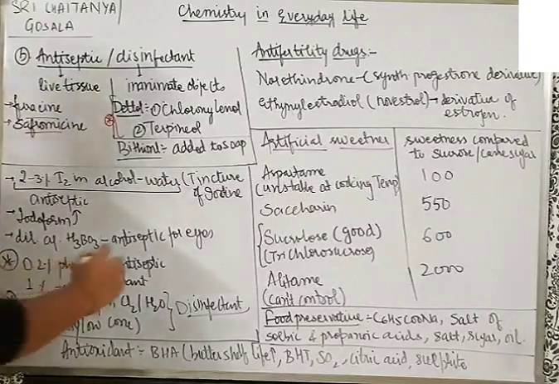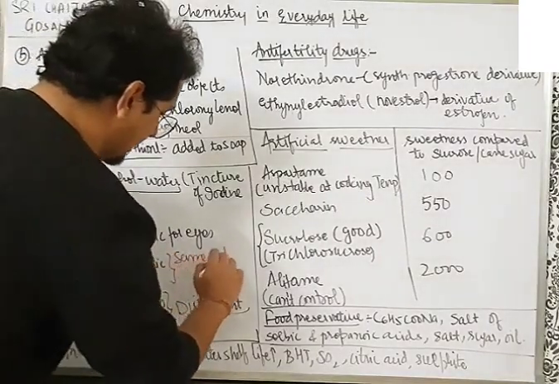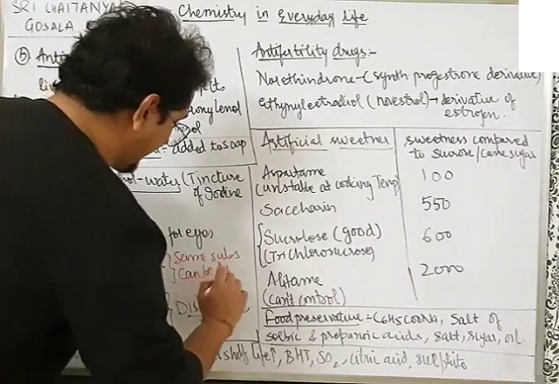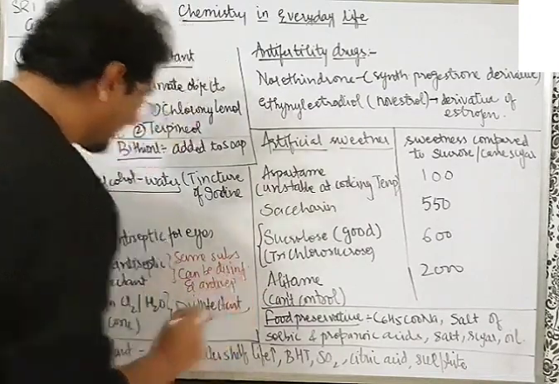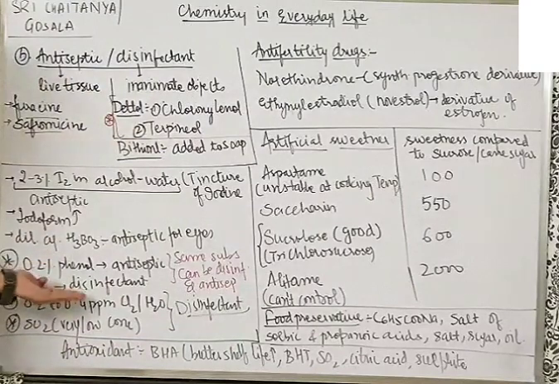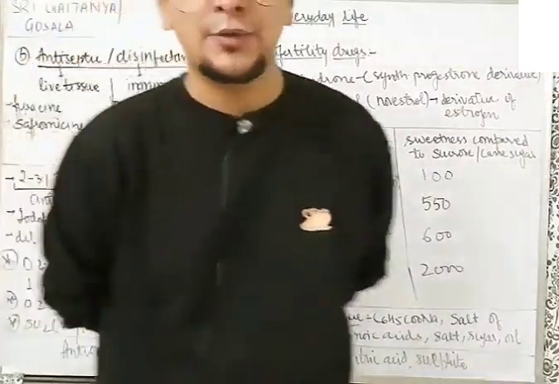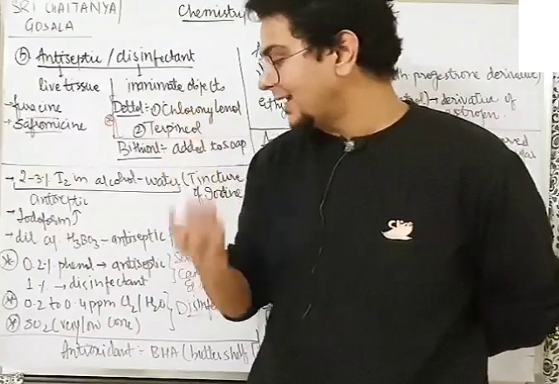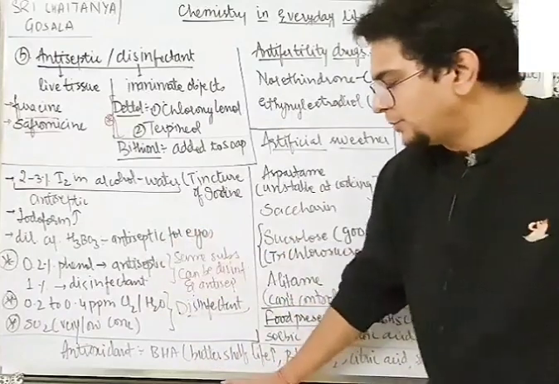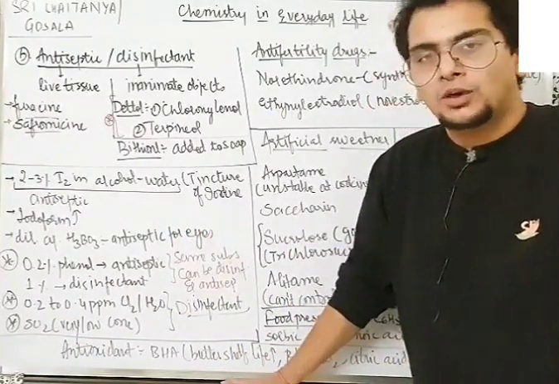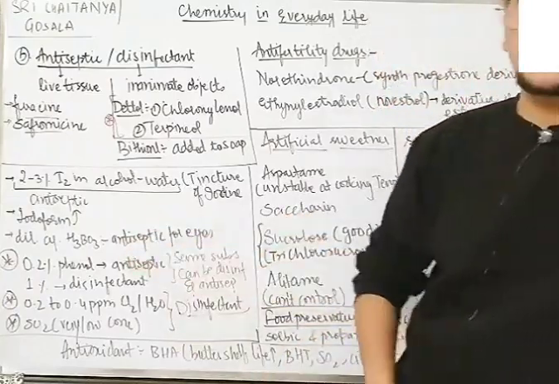A very interesting thing is that the same substance can be a disinfectant and an antiseptic both. How, sir? See, in high concentration it is a disinfectant, in low concentration an antiseptic. Like 0.2% phenol is an antiseptic, can be used on the skin, but 1% phenol is a disinfectant. You might have heard of phenyl, which you use for cleaning household floors. That phenyl is nothing but phenol, at 1% or more concentration. Going ahead, 0.2 to 0.4 ppm chlorine in aqueous solution, as well as SO2 in a very low concentration.